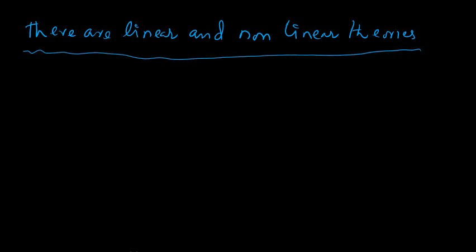Some theories are linear and some are non-linear. And here we are going to discuss which types of theories are linear and which are non-linear.